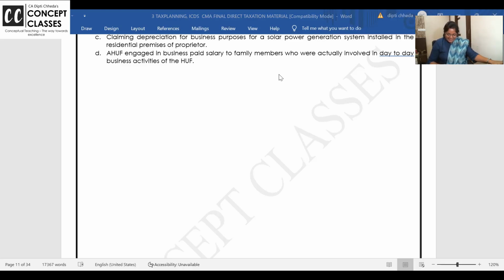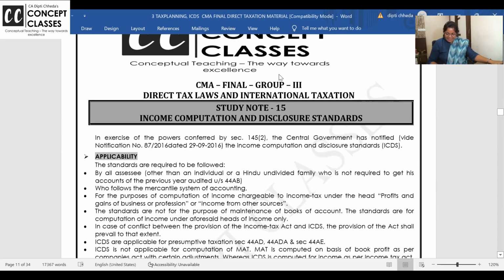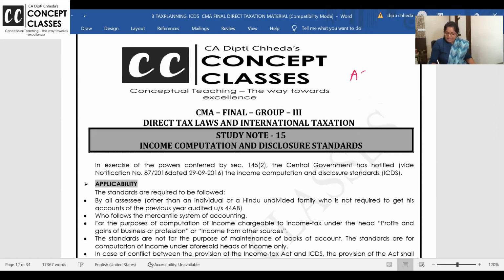All right. Okay. ICDS, we are beginning now. ICDS, what is the full form? Income Computation Disclosure Standards.